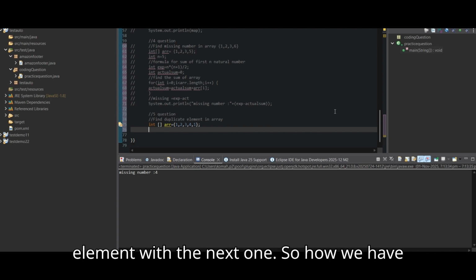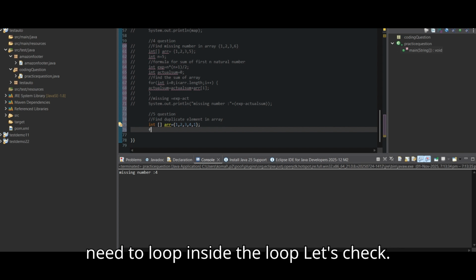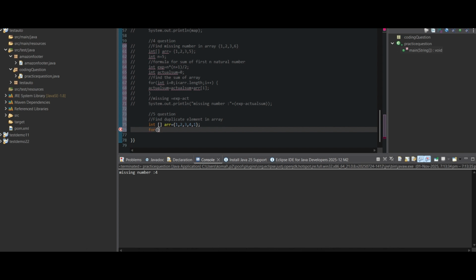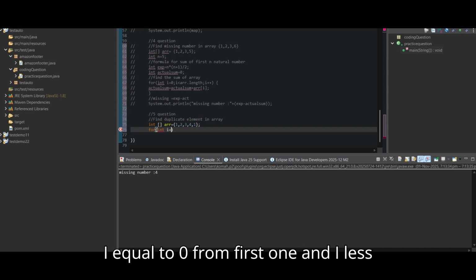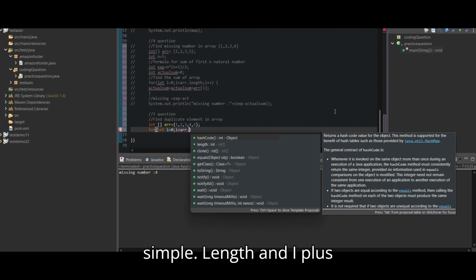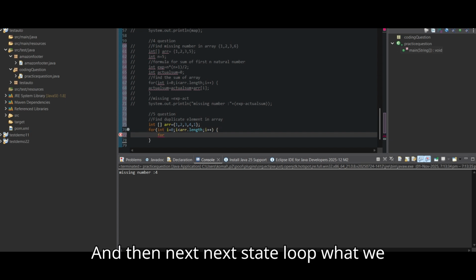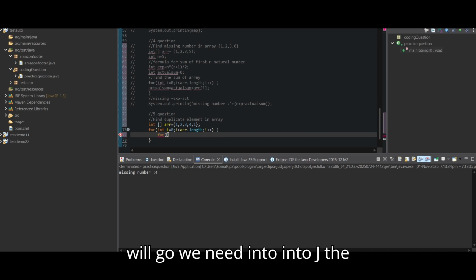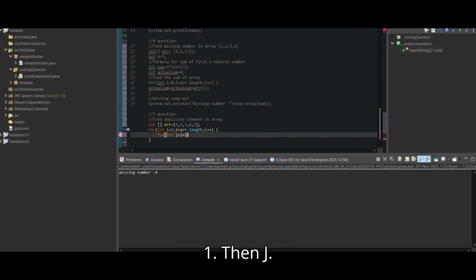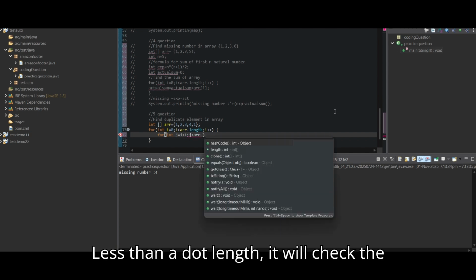So how will we compare? We compare each element with the next one. So we need a loop inside a loop. Let's check. First we initialize the loop: int i equal to 0 from the first one, and i less than array dot length. This is the simple length, and i plus plus. Then in the next loop, we need int j equal to i plus 1, the next value, then j less than array dot length. It will check the next value.